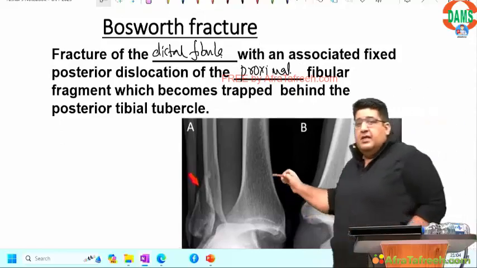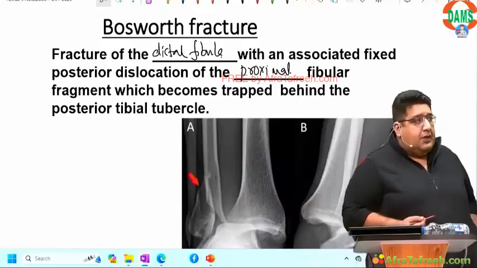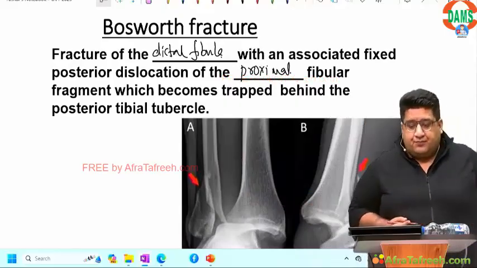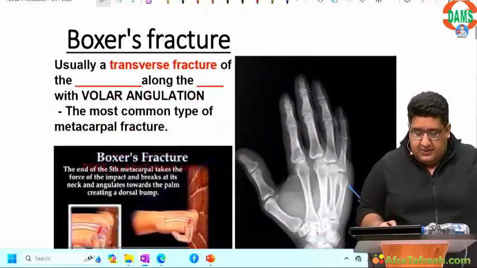This is the proximal fragment which is trapped behind the posterior tibial tubercle. That is Bosworth. Done. Moving to the next fracture.